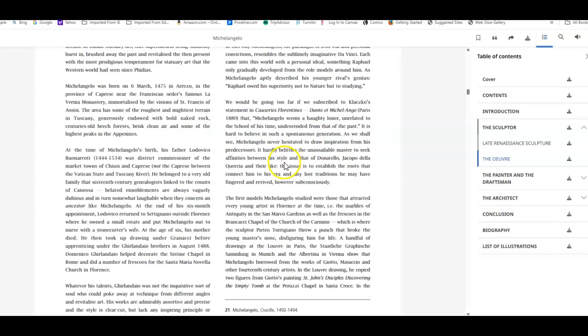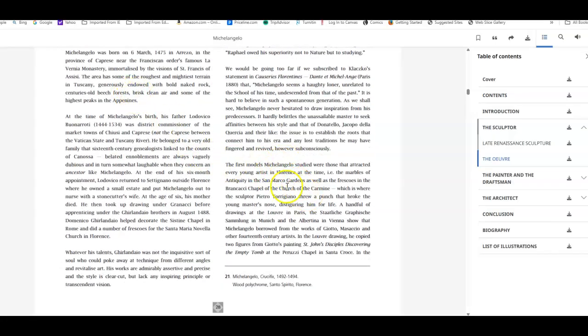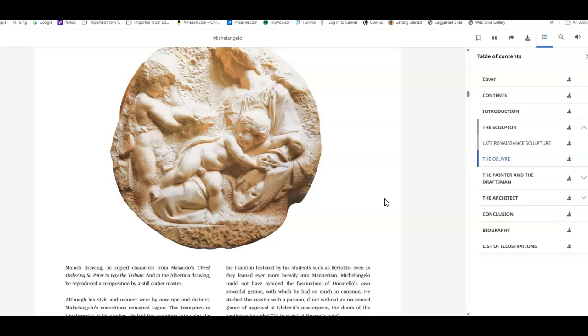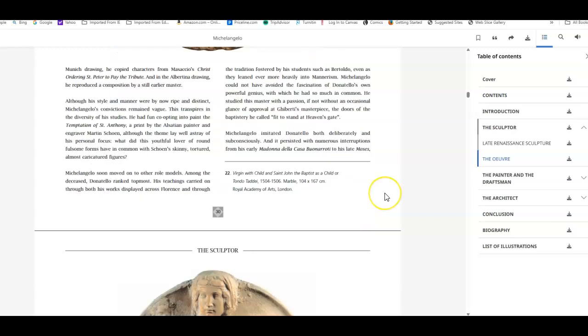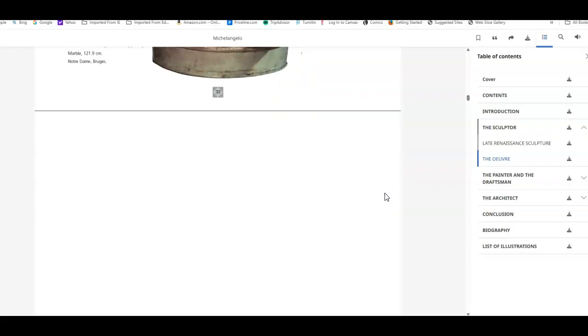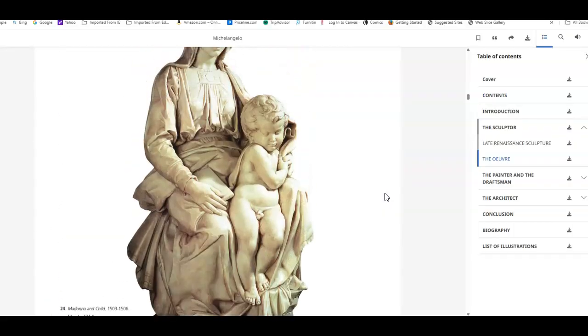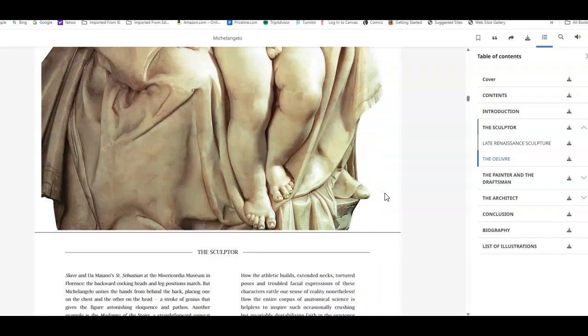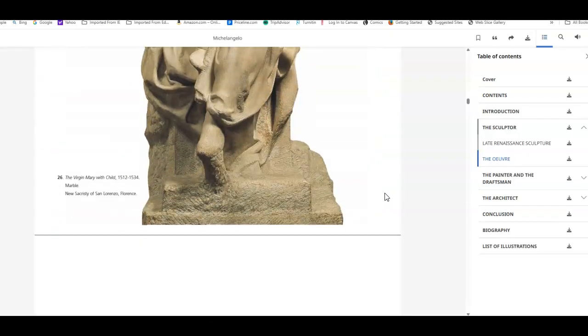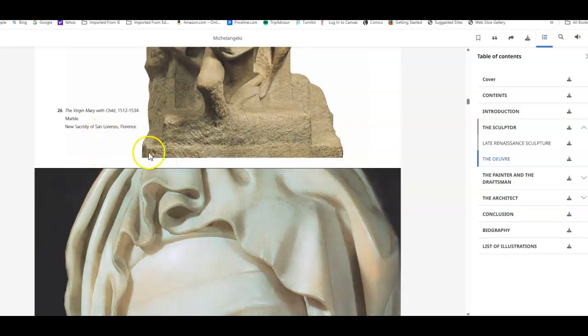And so it goes into some details about his life, his background. His first models he studied, this is about the early period. And some of his early works is presented as well. And it talks about those and gives you images. This is an image of his Madonna and Child, and that compares with his Pieta, which is done much later. This image of the Pieta is done at a later time. This is another one that's done later.